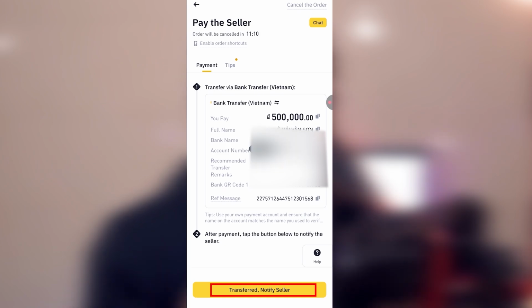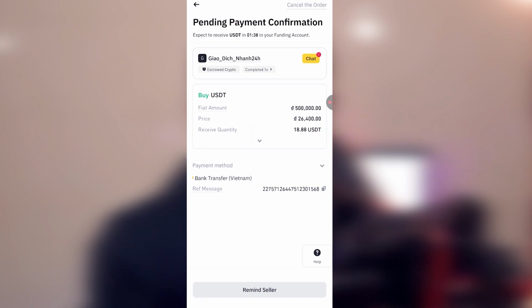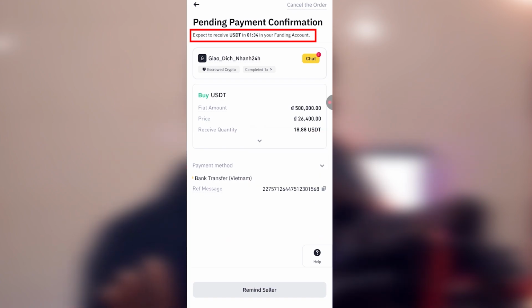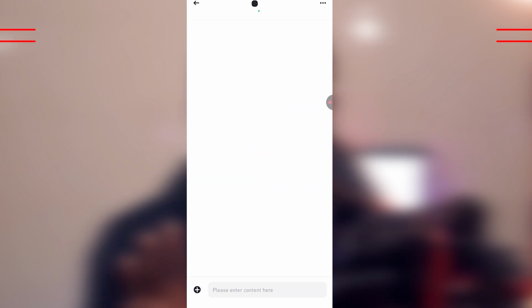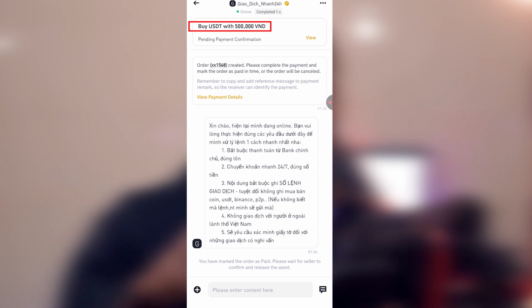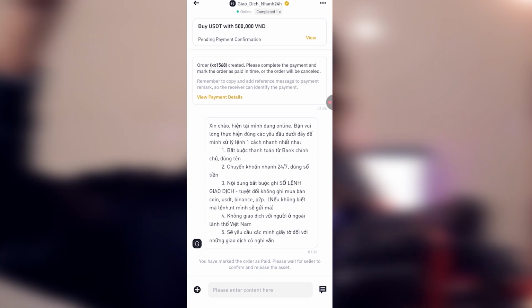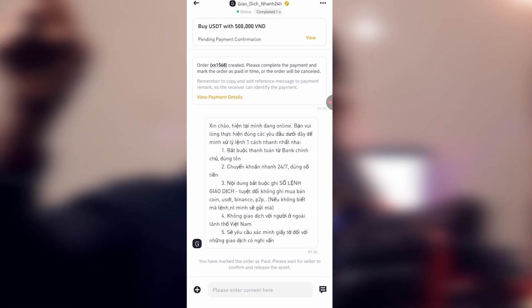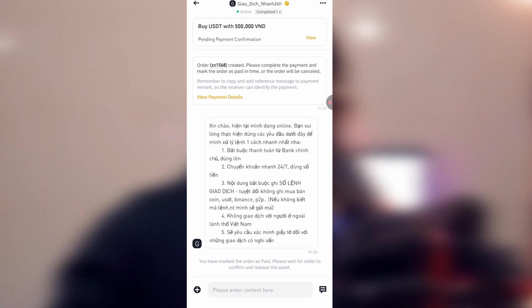So let's notify seller that we've transferred the money. Expected to receive USDT in 1 minute. So we wait for the seller to release our USDT. Right now what we are doing is we are buying the USDT from this person. After we buy the USDT, then we send this USDT to somebody who is also on Binance in Ghana. You understand? And that person will be able to sell it to the mobile money account. So easy. Just follow me.